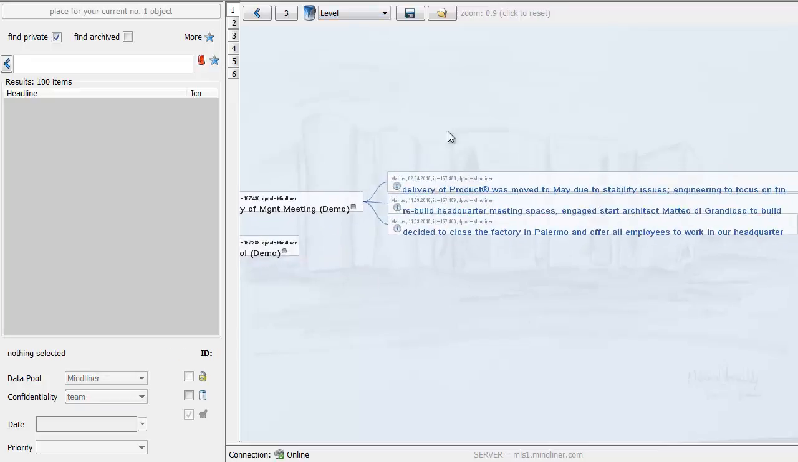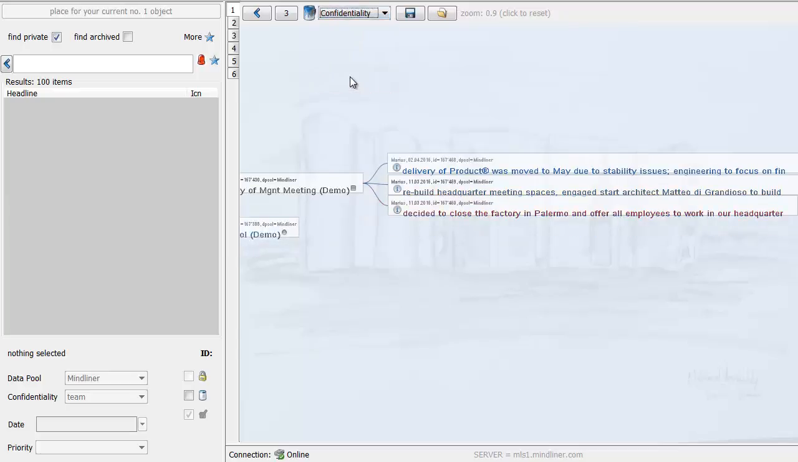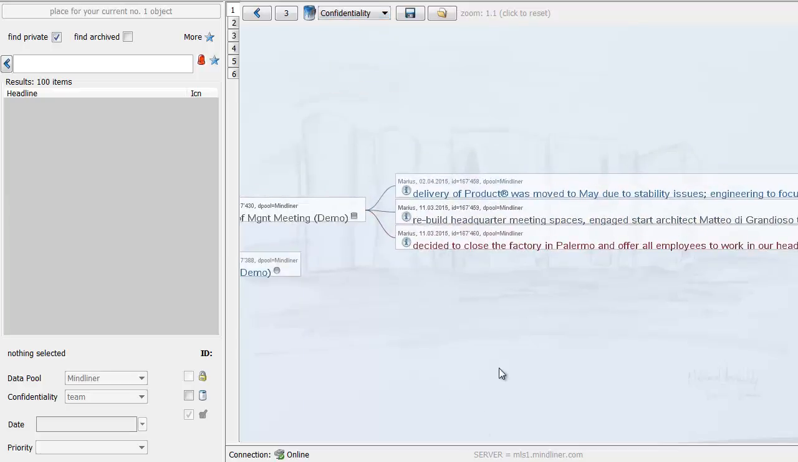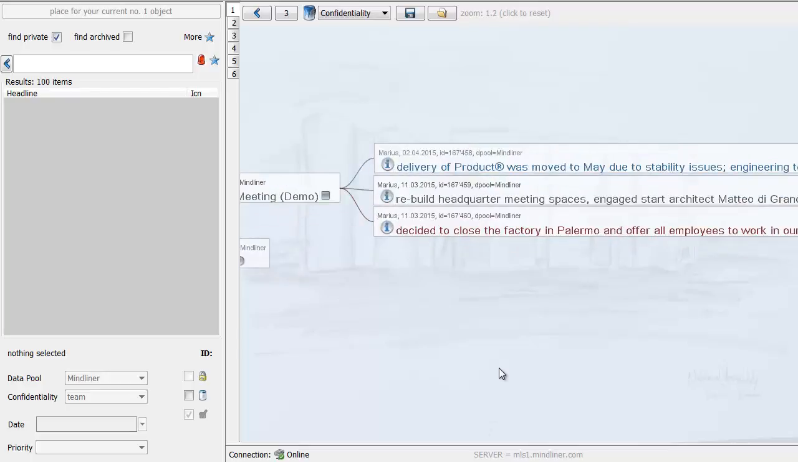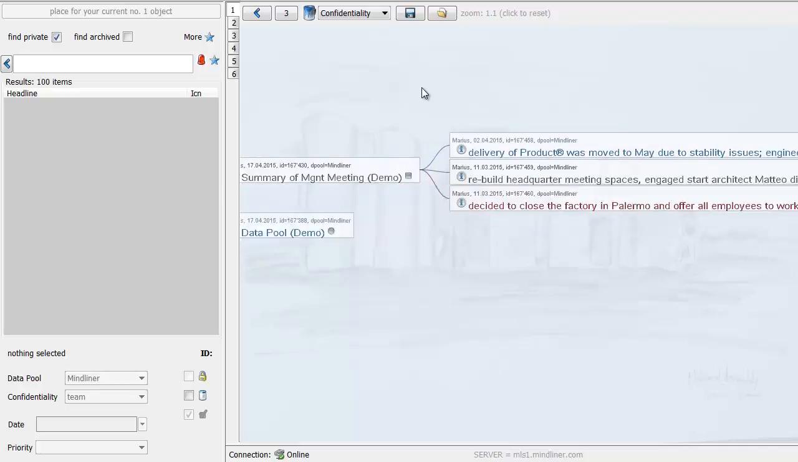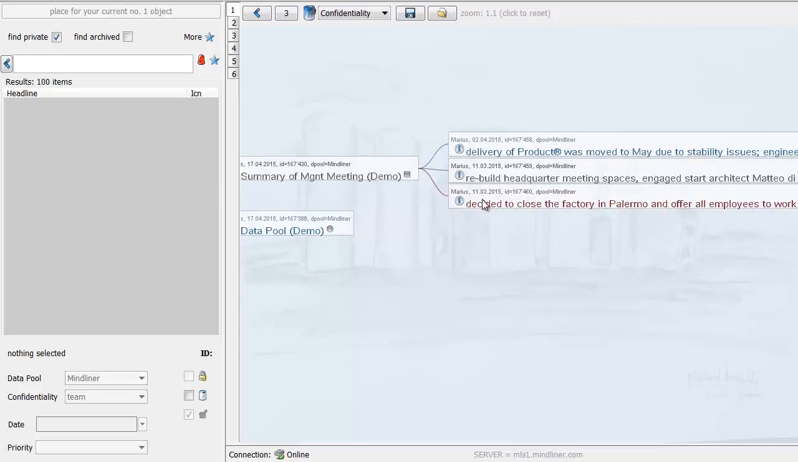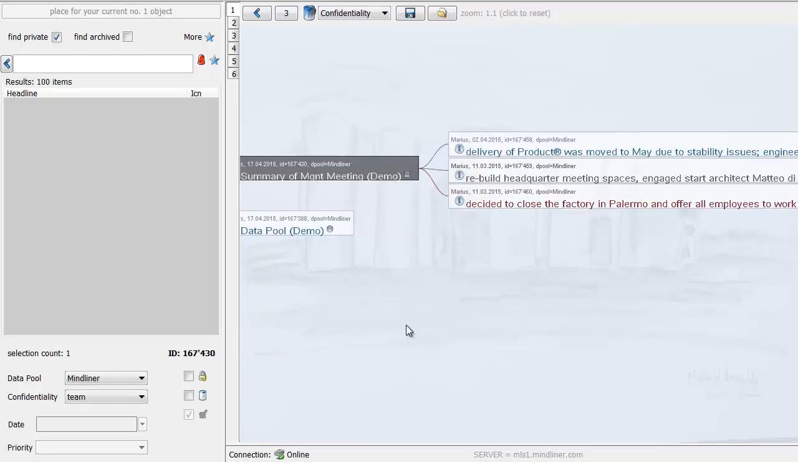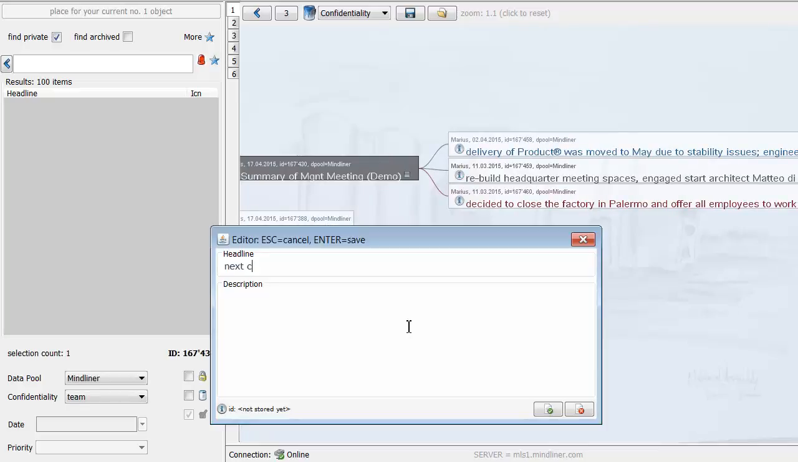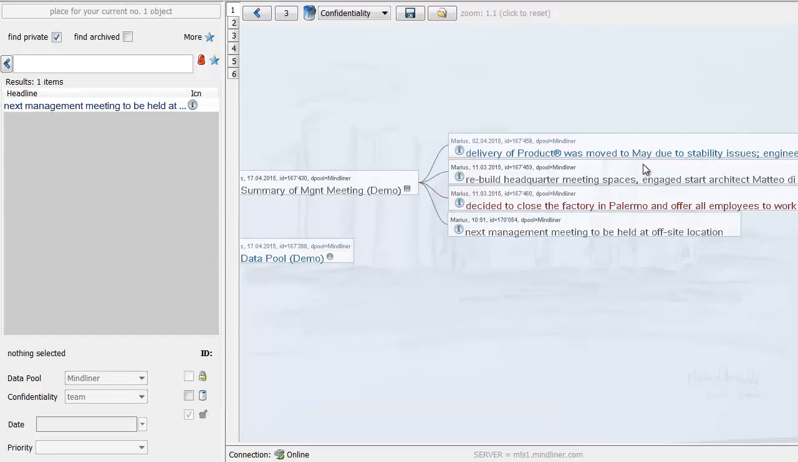Now to better see the classification, I can switch the color scheme to show confidentiality levels. So we see the director level has been coded red, the team level is black, and the management level is blue. In order to add a decision, I can simply add a new element to this summary, and we would say next management meeting to be held at off-site location. This is how we add decisions or knowledge to Mindliner.